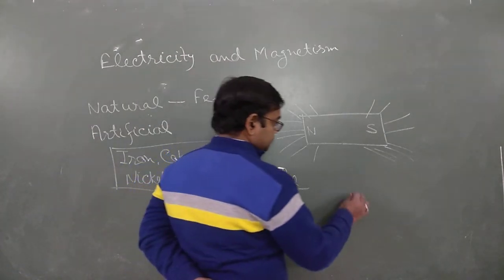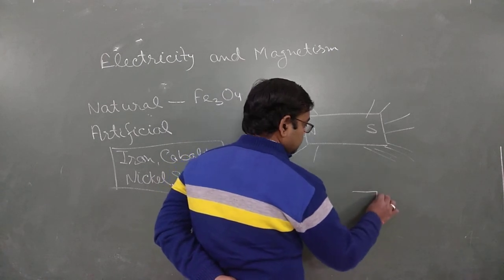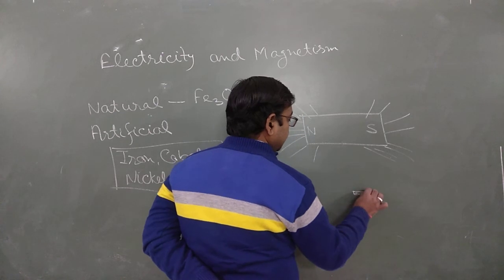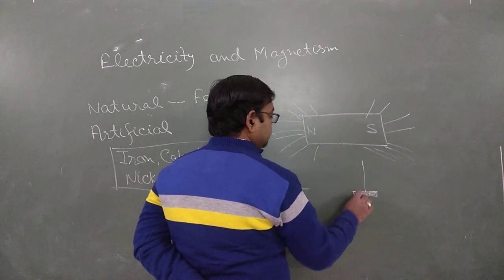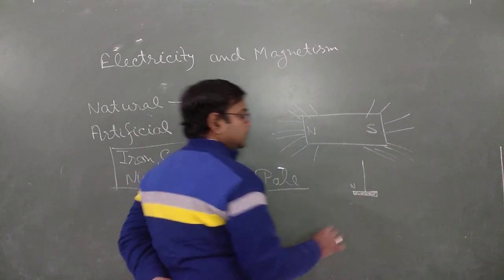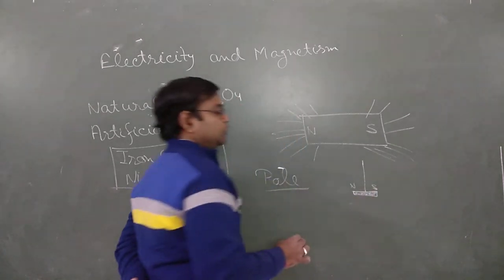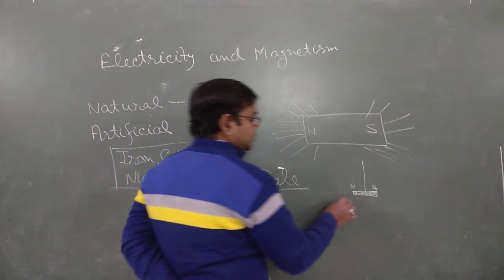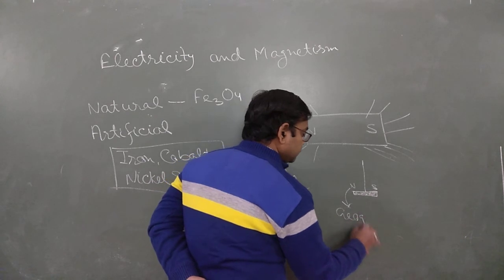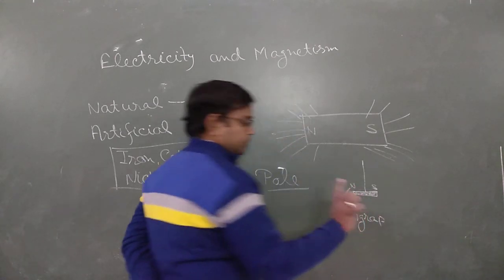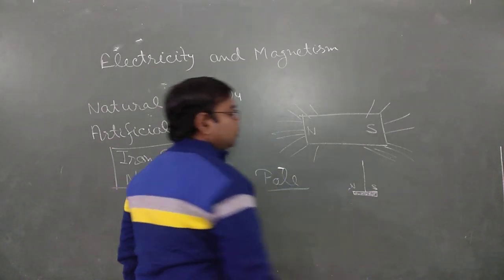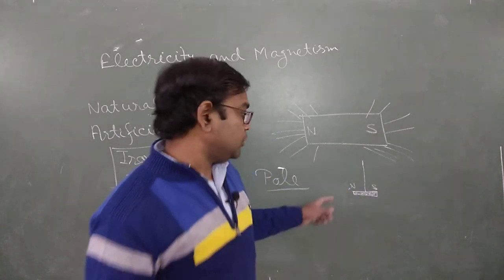Suppose we have a small piece of bar magnet, and we hang it freely. Then one side always points towards north and the other points towards south. A freely suspended magnet always points towards the geographic north and geographic south.